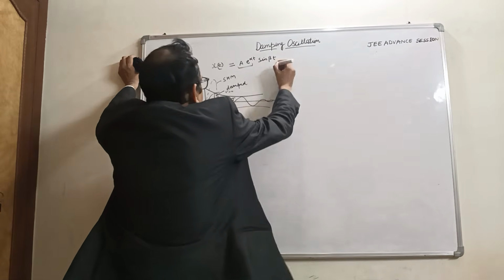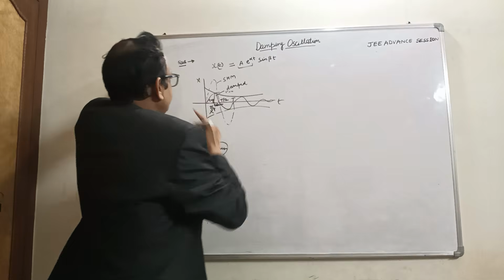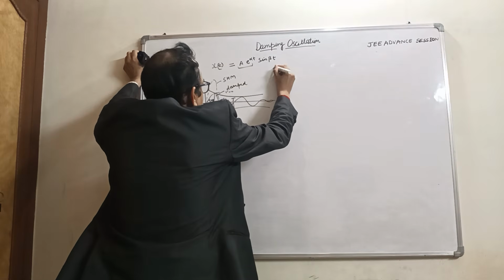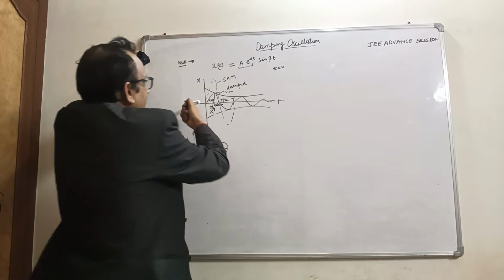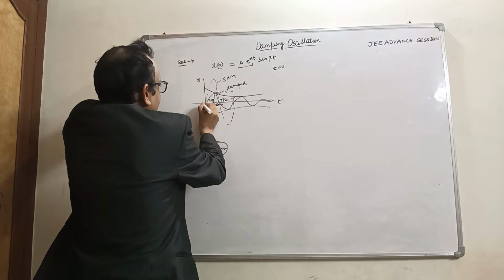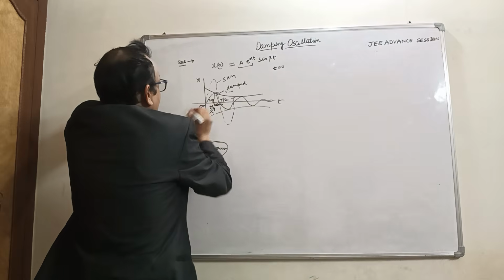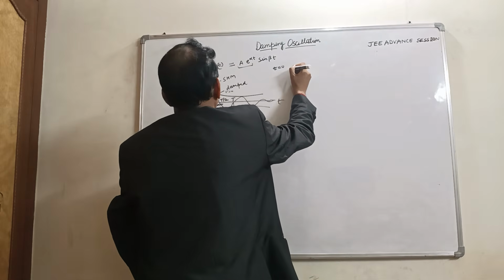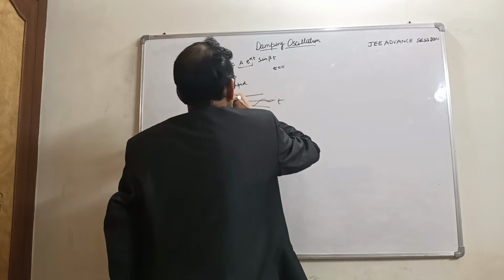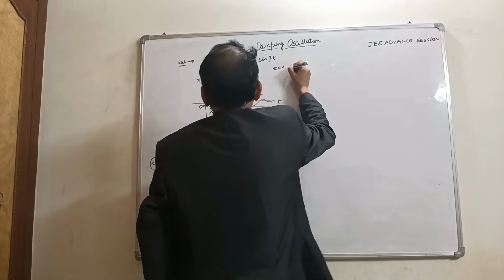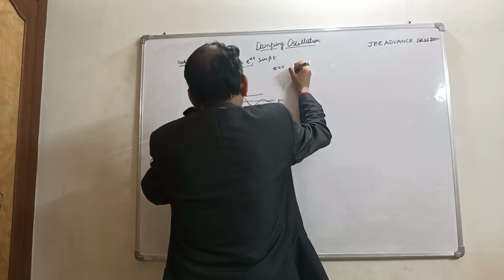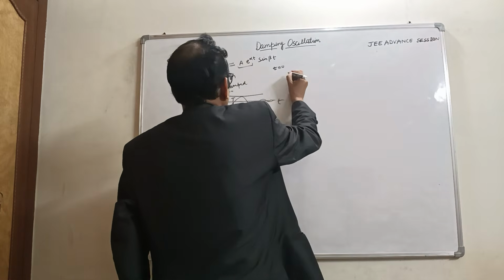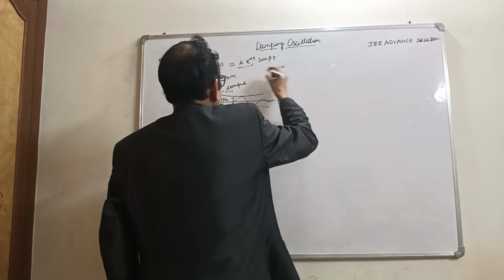At time t equal to 0, displacement is 0. This is time t equal to 0 and this is the equation for time t. So we write here, for maximum amplitude, we differentiate this term.